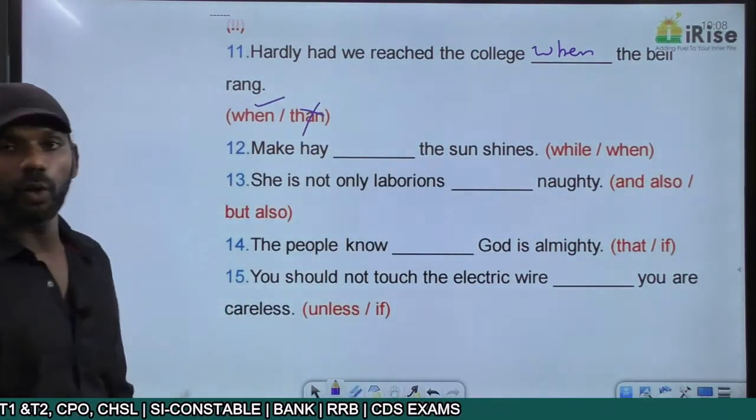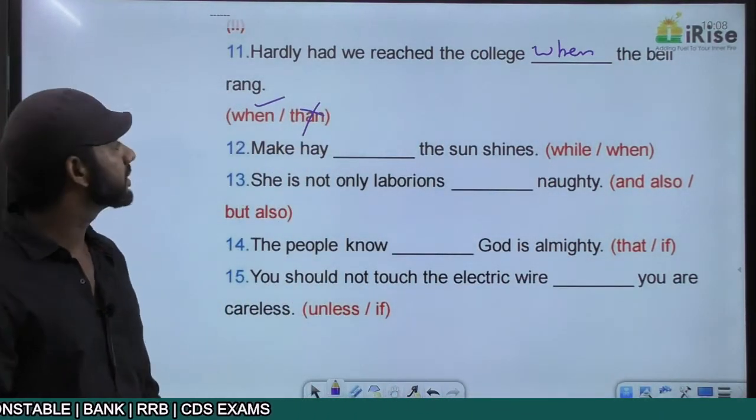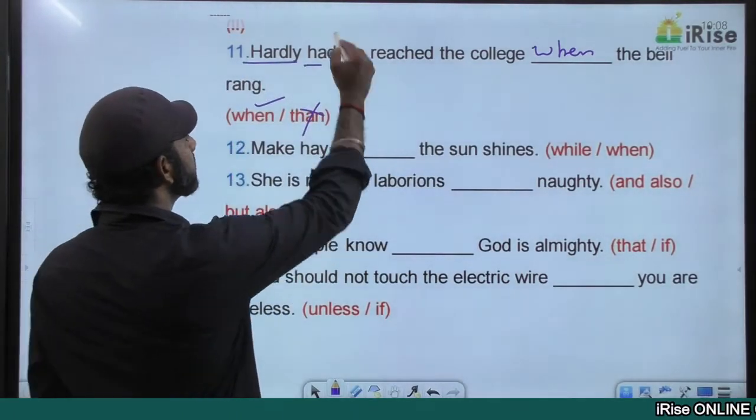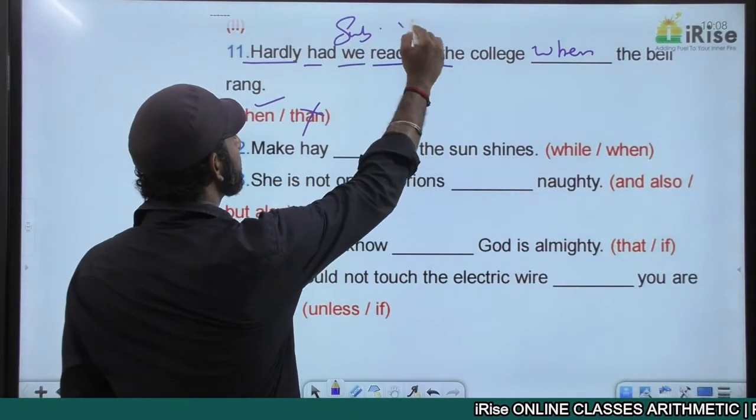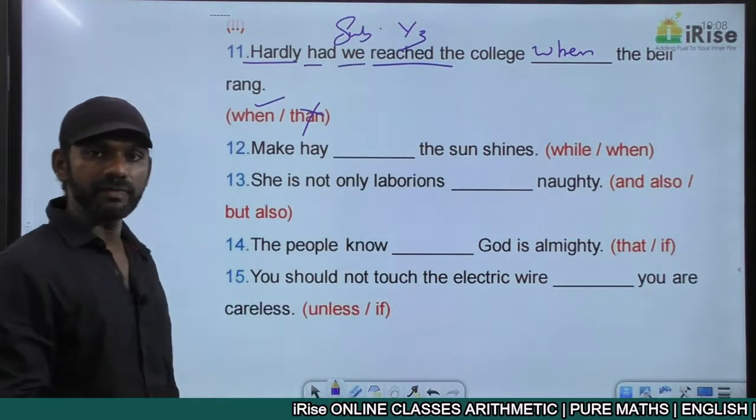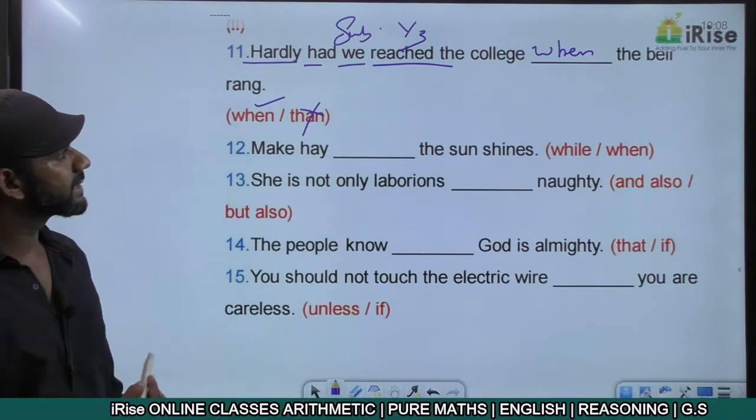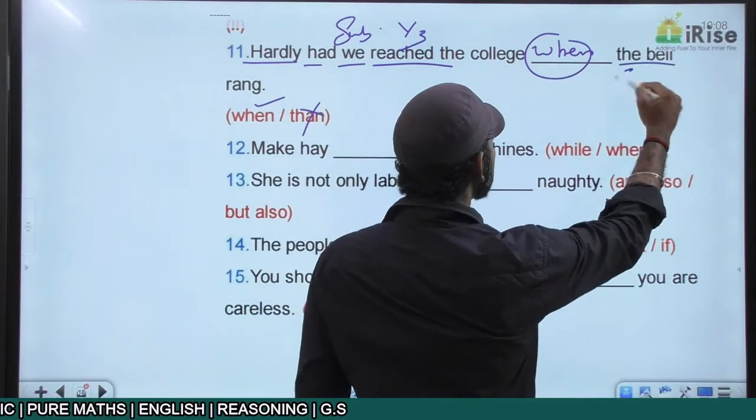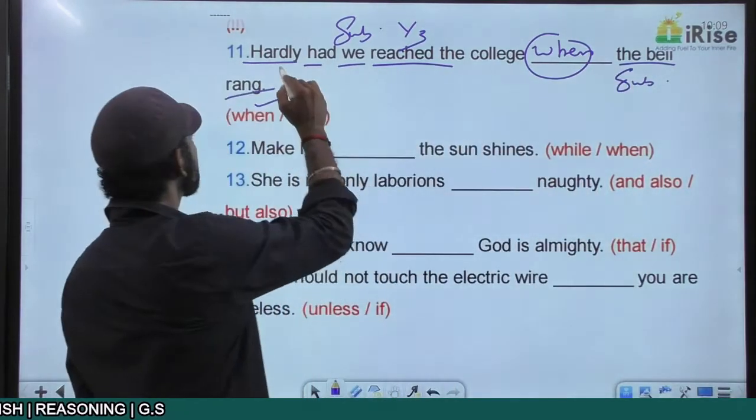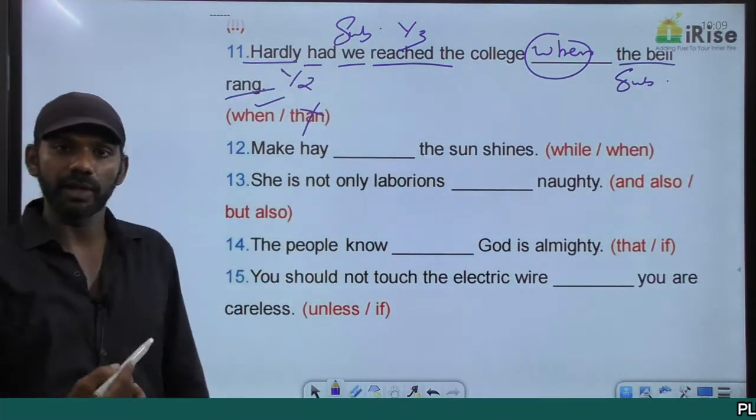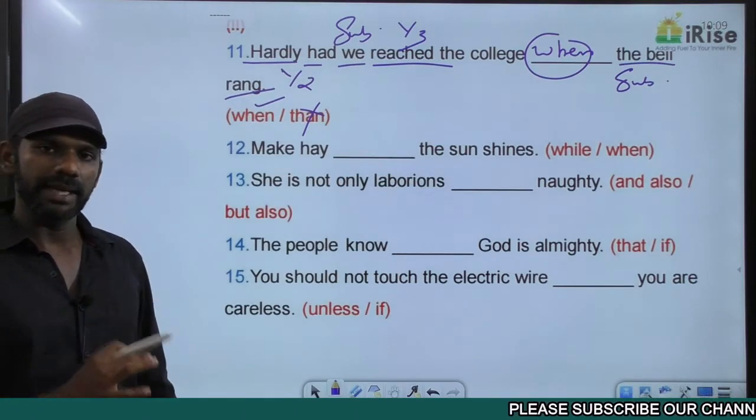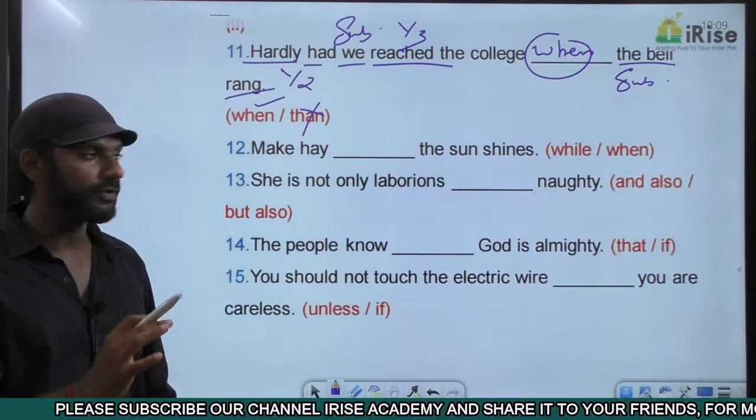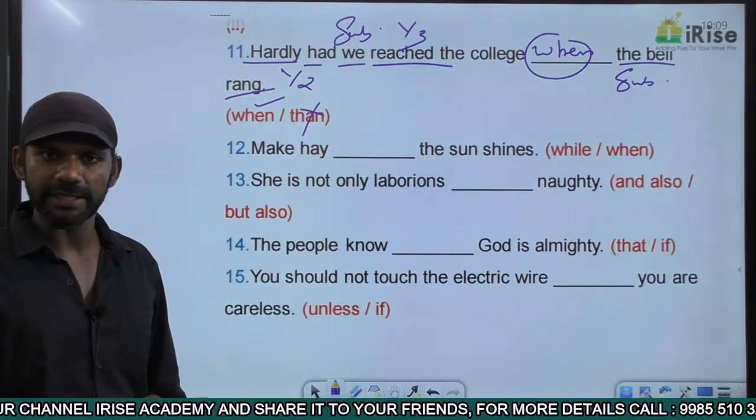Now we'll see whether the whole statement is grammatically correct or not. Hardly had we reached the college. Hardly had, the subject here is we. Reached is V3, because there's nothing like had plus V2, it's had plus V3. So hardly had subject V3 followed by when. The bell rang. The bell is the subject. Rang is V2: ring, rang, rung. The sentence started in the past, ended in the past. Tense consistency is there. The structure of the hardly sentence is completely fine here. This statement is grammatically correct.